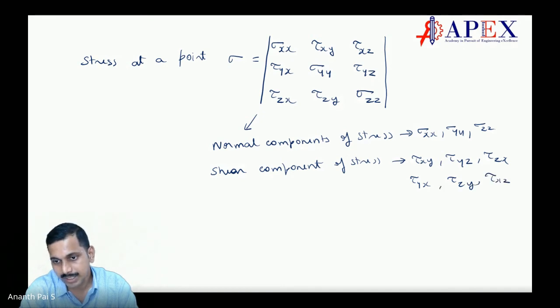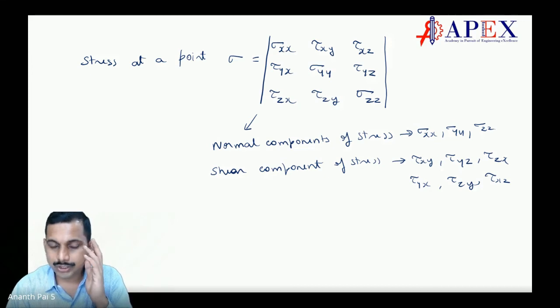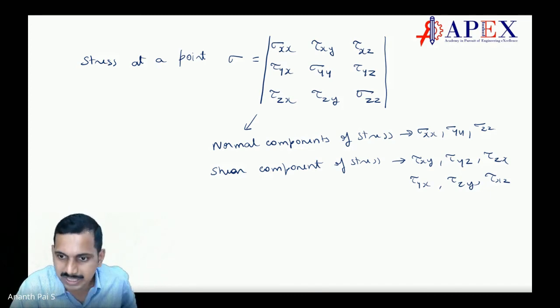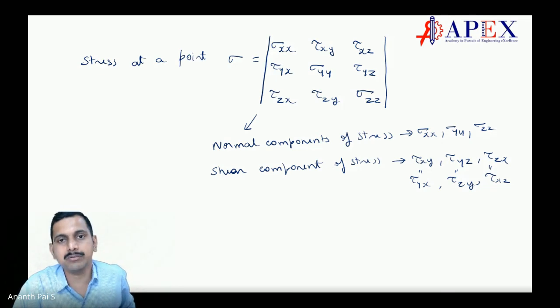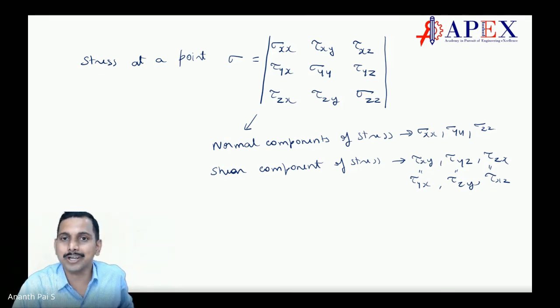These are the 6 shear components. Make sense? So stress is a tensor which has 9 components. Generally these will be equal if you consider equilibrium. If you are in a non-equilibrium state, then these two may not be equal.